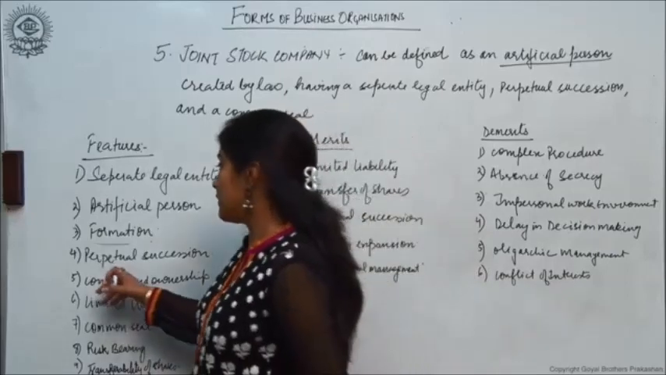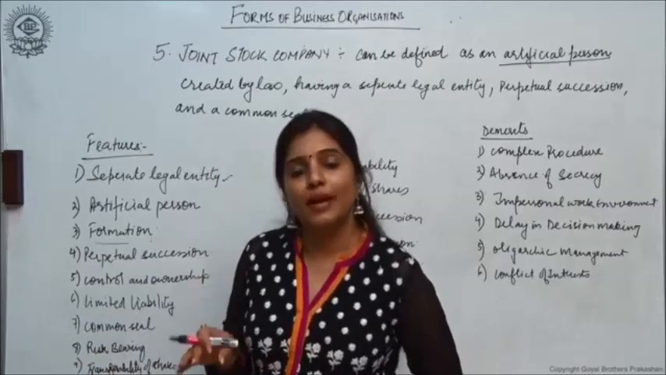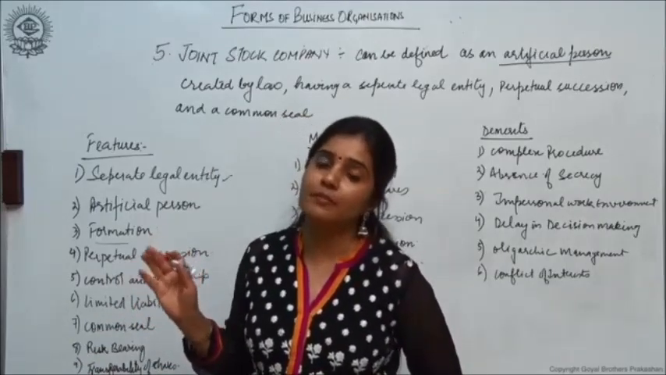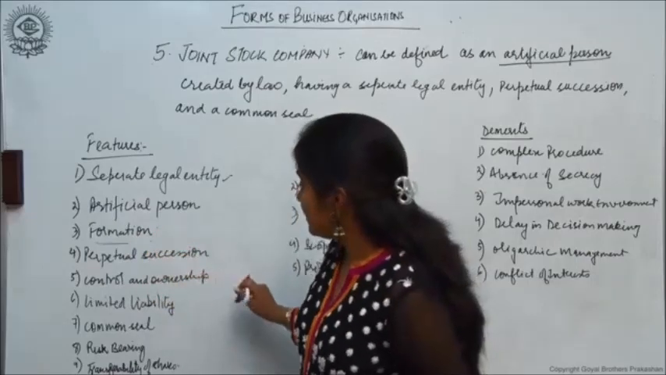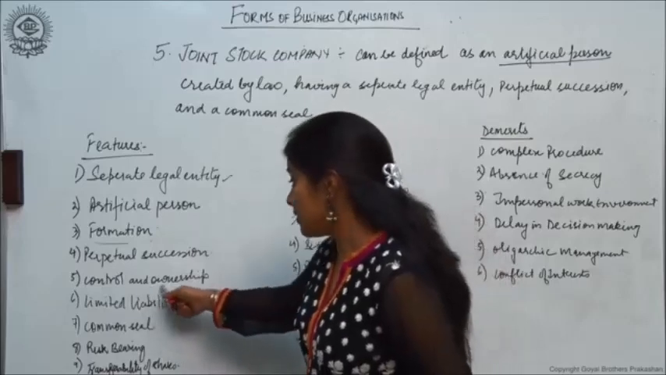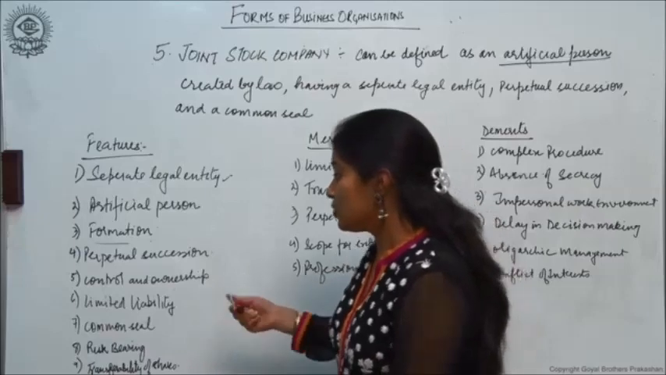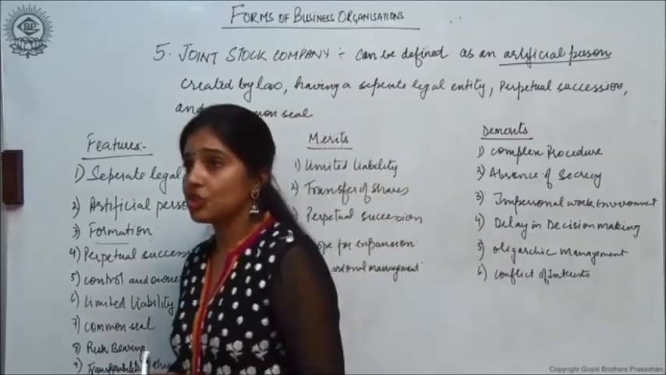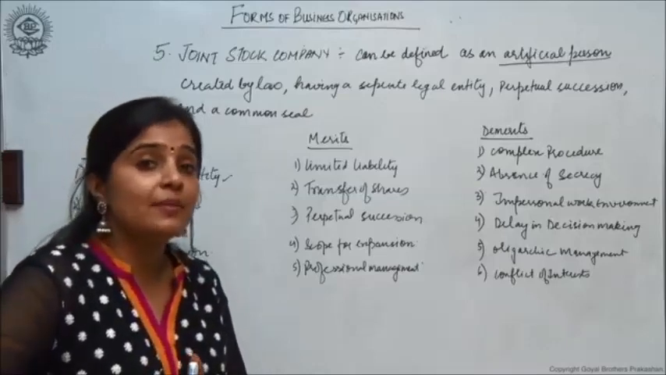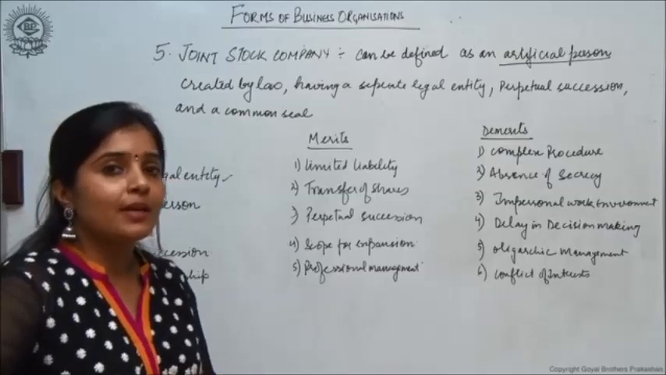Then perpetual succession. That is, the company continues to exist despite the death, lunacy or bankruptcy of any of its members. Right? Then control and ownership. Now, the ownership of the company lies with the shareholders, right? But the control of the company lies with the management.